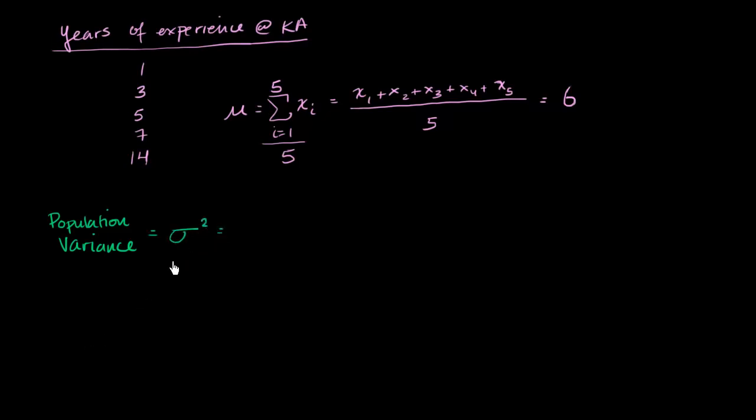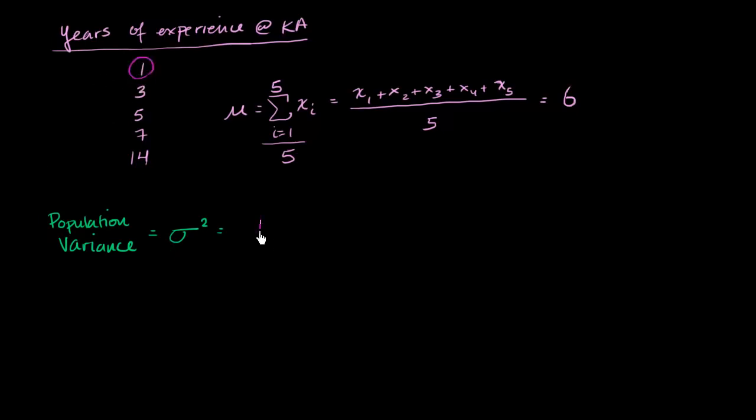And I'm going to say, well, I'm going to take the distance from each of these points to the mean, and just so I get a positive value, I'm going to square it. And then I'm going to divide by the number of data points that I have. So essentially, I'm going to find the average squared distance. Now, that might sound very complicated, but let's actually work it out. So I'll take my first data point.